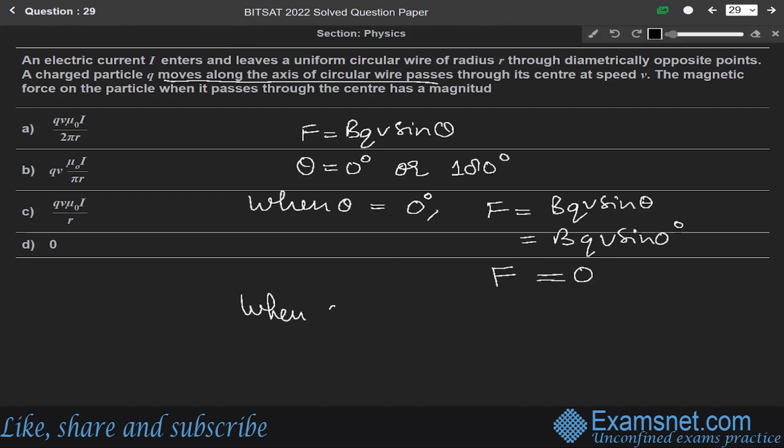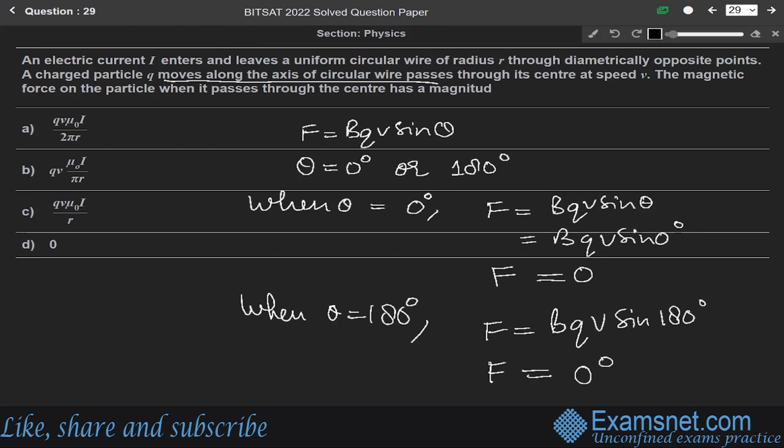And when theta equals 180 degrees, F equals BQV sine 180 degrees, and sine 180 degrees is 0, so F will be equal to 0. So whether theta is 0 degrees or 180 degrees, the force will be equal to 0, meaning option D is the correct answer.